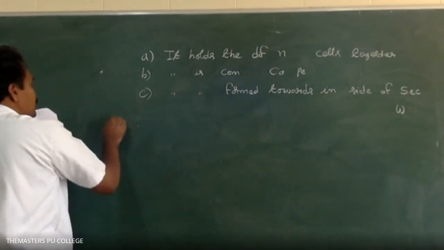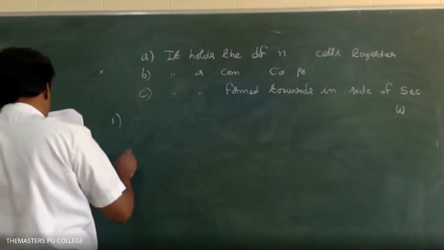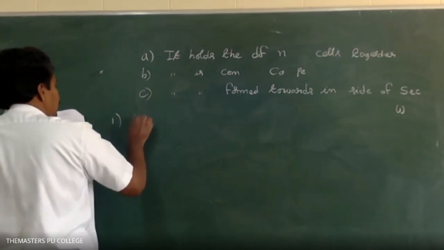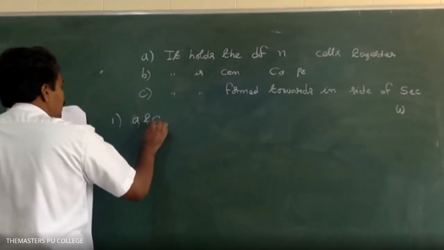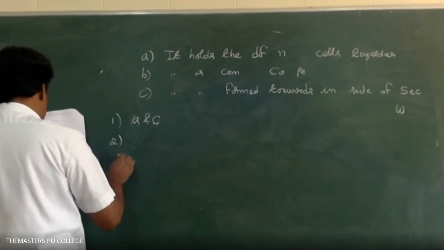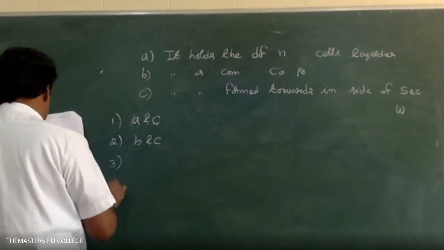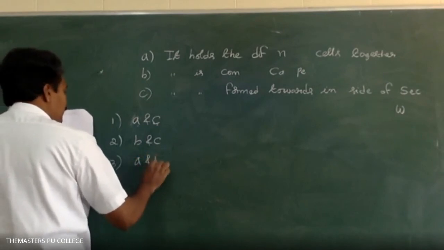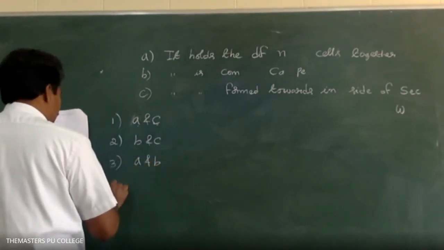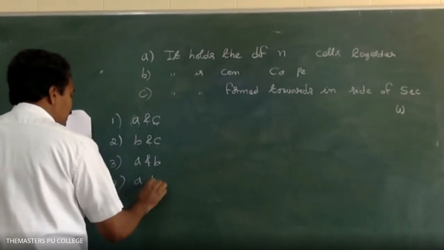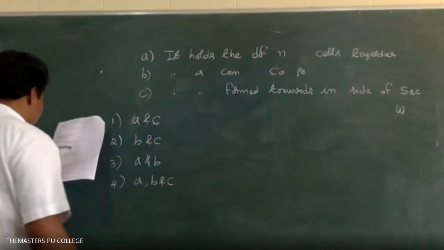The first option is A and C. The second option is B and C. The third option is A and B. The fourth option is A, B and C.